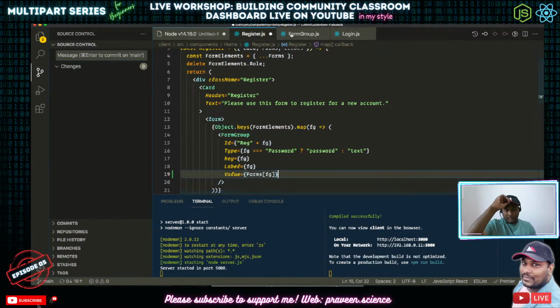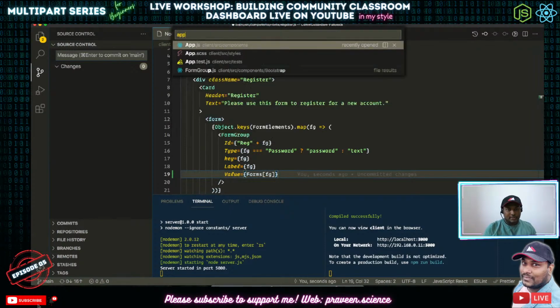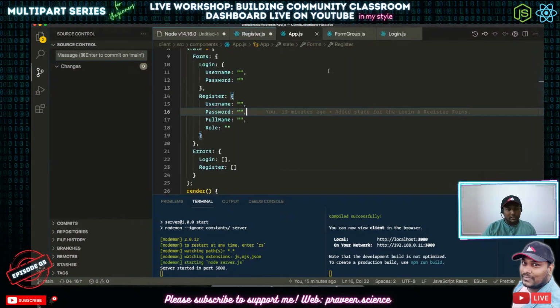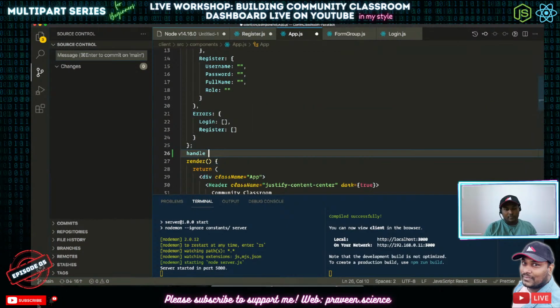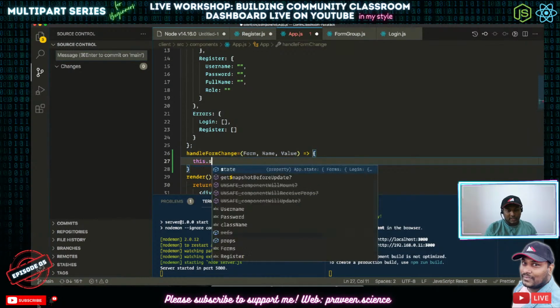So what we need to do now is go back to our app.js. That is where all the forms and everything is being stored. So handleFormChange is going to have which form, name, value. Okay, so there are three things that's going to happen here. So this.setState we will use.